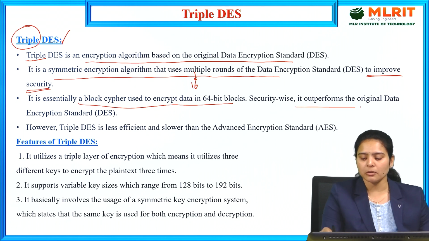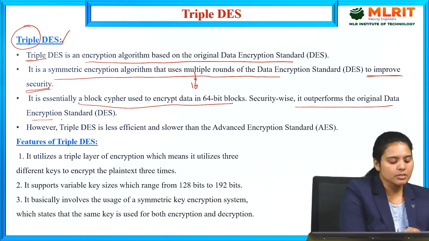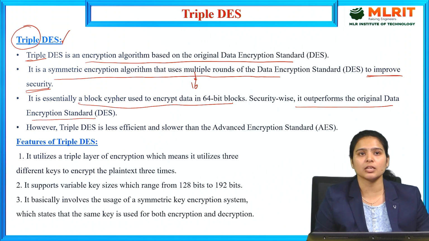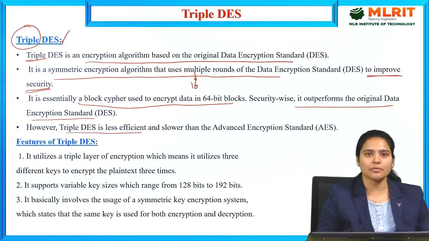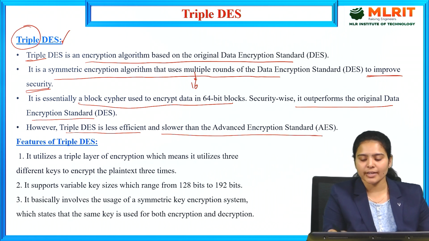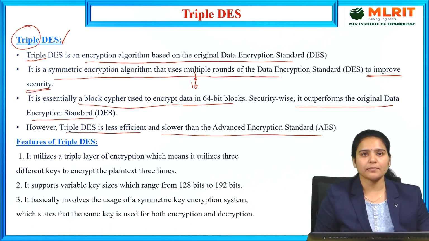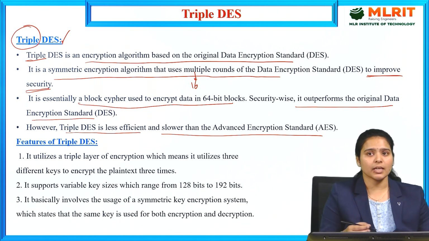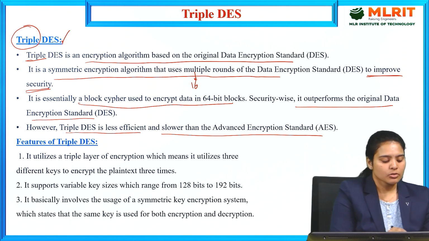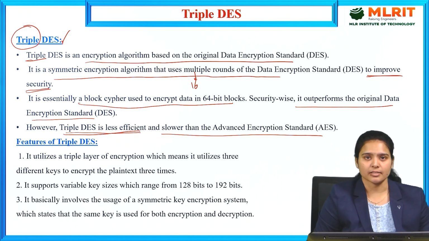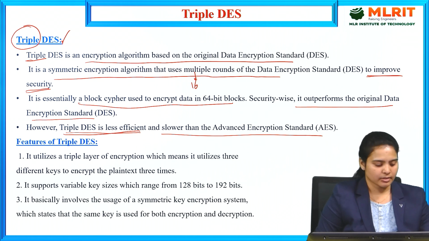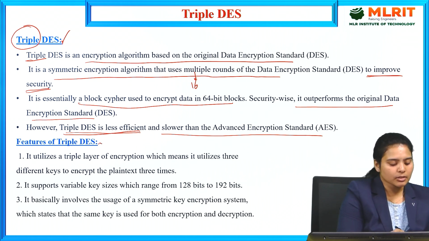So it outperforms the original DES in security. However, it is less efficient and slower than AES. In the second video we discussed the AES standard algorithm also, so if you have any doubts, go to the previous video. Triple DES is less efficient and slower than AES, the Advanced Encryption Standard algorithm.